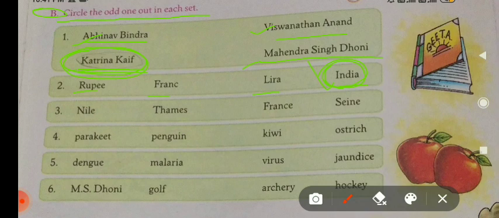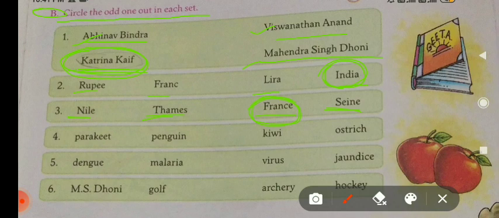Now come on to the third: Nile, Thames, France and Seine. Nile, Thames and Seine are all names of rivers, and France is the name of a country. You have to circle France here.